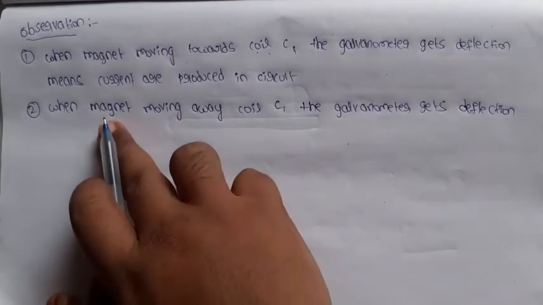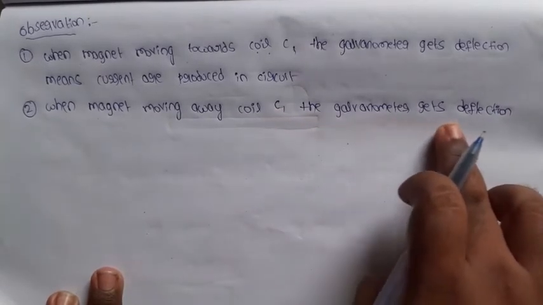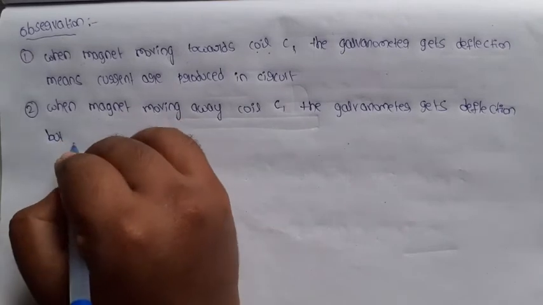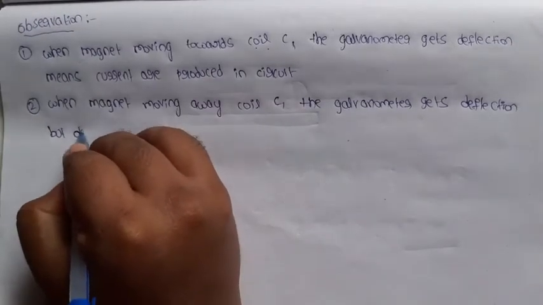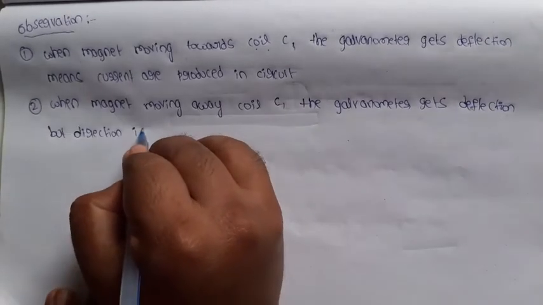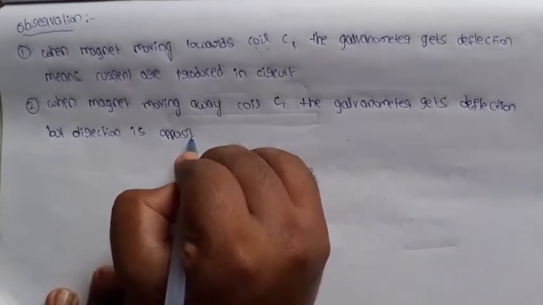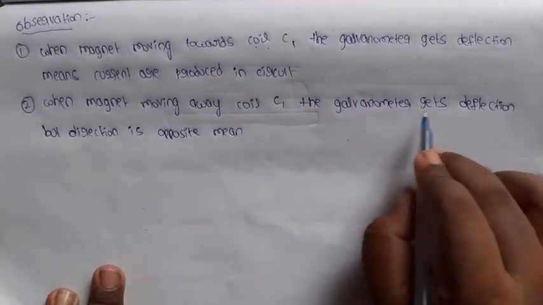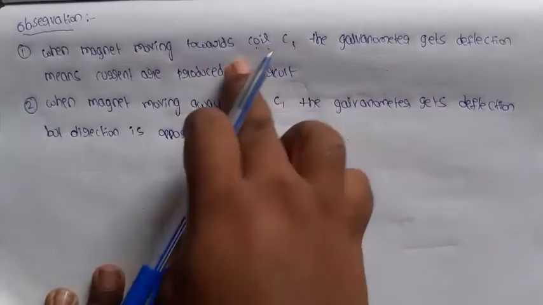Now the magnet is moving away from the coil, the galvanometer gets deflection, but the direction is opposite, which means the galvanometer gets deflection but it is opposite to the first case.